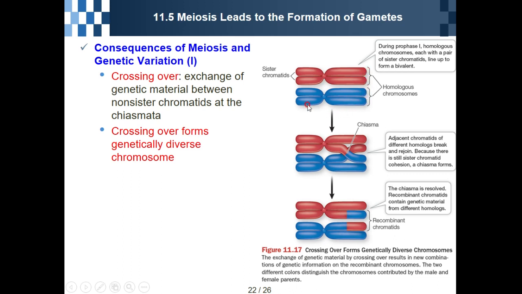So they will make the synapses. At that point they will make the chiasma, or chiasmata. This is between non-sister chromatids. After that, crossing over happens. Usually crossing over forms genetically different, diverse chromosomes like this. This is a recombinant chromatid. Okay? That's why your brother or your sister is not identical to you. Okay?